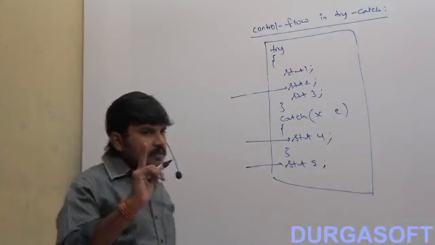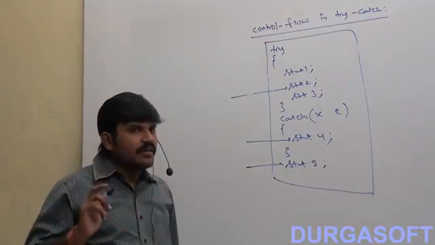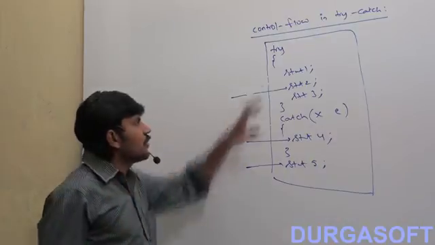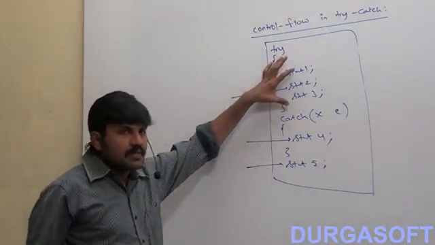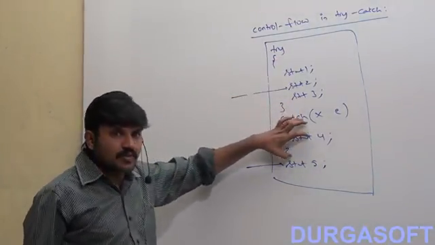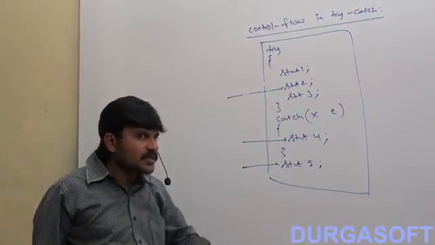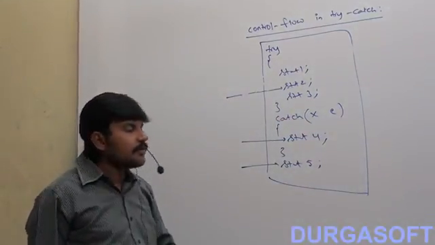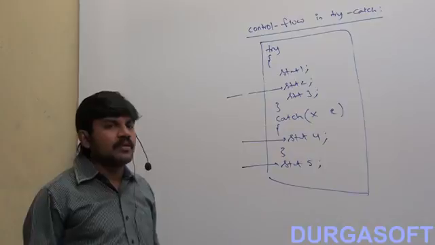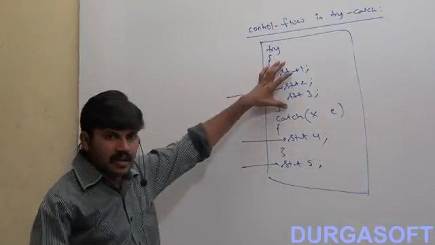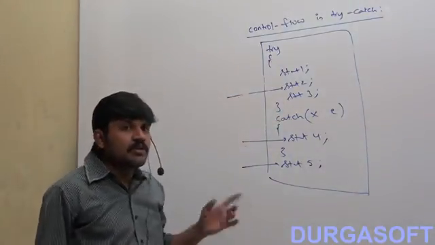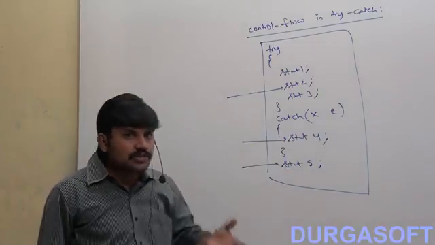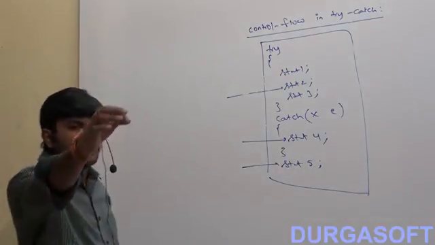Next, don't think exceptions are always going to be raised within the try block. There may be a chance of one rising within the catch block. There may be a chance of one rising within the finally block also. But most people are going to fail here. They think exceptions are going to be raised within the try and we should handle them within the catch. Within the catch also there may be a chance of raising an exception. That's why add conclusion 2.